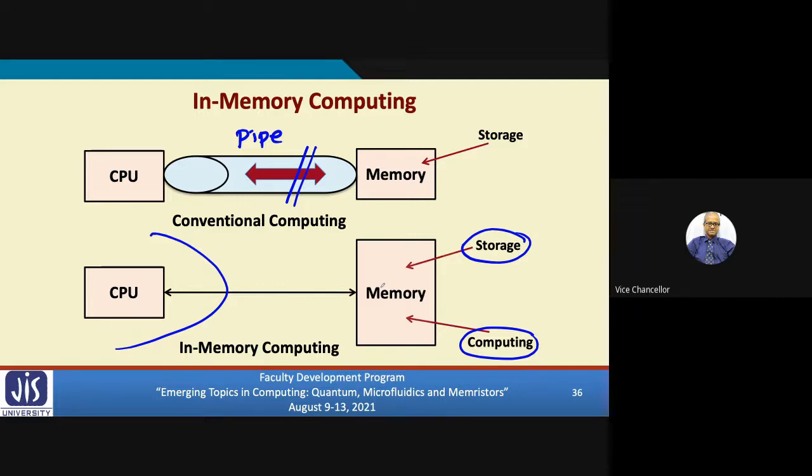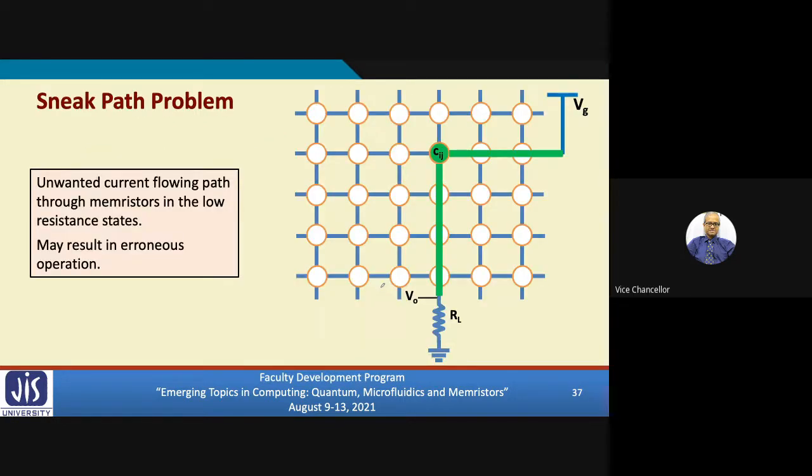Now, one thing I mentioned in the previous slide is sneak path. There is a problem with the crossbar, which is called sneak path. Let us very briefly see what the sneak path is. Sneak path essentially means an unwanted current flow between two points, which we do not want. Let us look at this example crossbar. I am not showing the memristor convention, I am showing them as circles. The circles mean those are the memristors.